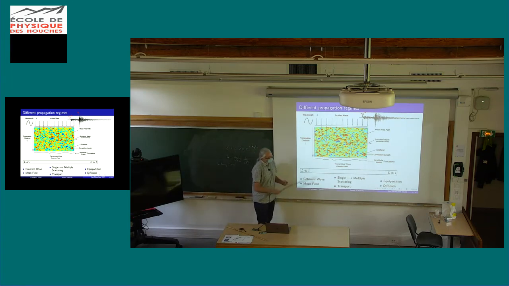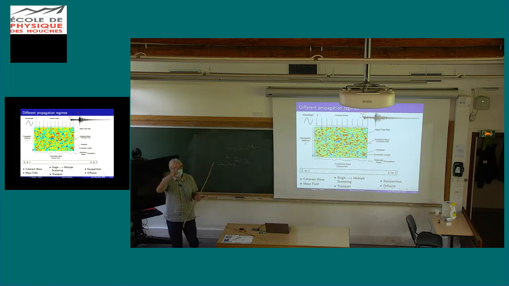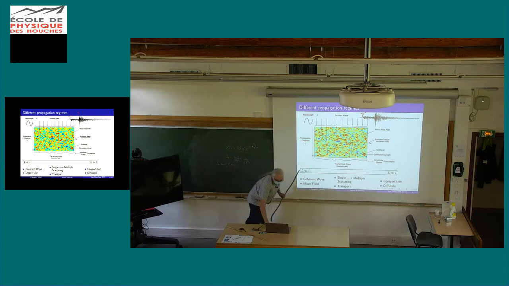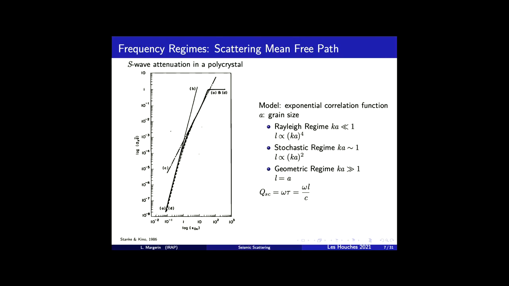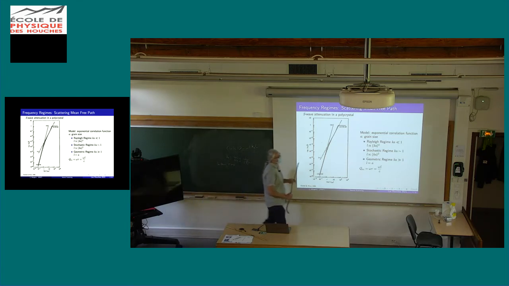And in fact, all this story about diffuse field now comes from room acoustics. If you have an acoustic wave reverberating in this type of room, the field becomes diffuse, and the rays propagate in straight lines except at the boundaries. So we are going to discuss a little bit more now, but you had the question about what is the relation between the mean free path and the correlation length.